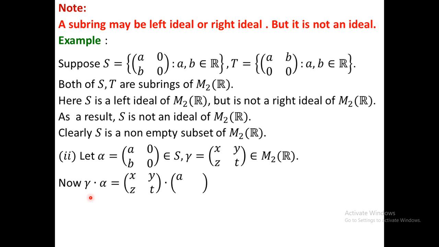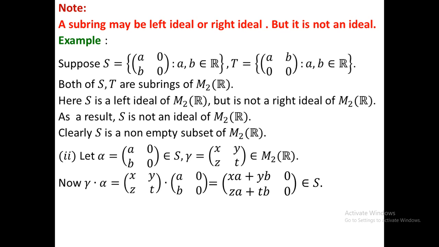Now we have to calculate gamma dot alpha. Actually here I take gamma on the left hand side. If this is an element of S, then you can conclude that it is a left ideal, because gamma is on the left hand side. If you multiply, you get x a plus y b in the first row and x into 0 plus y into 0, as a result 0. Similarly, z a plus t b, and here this is 0. Clearly this is an element of S.